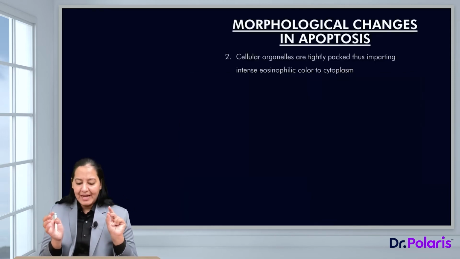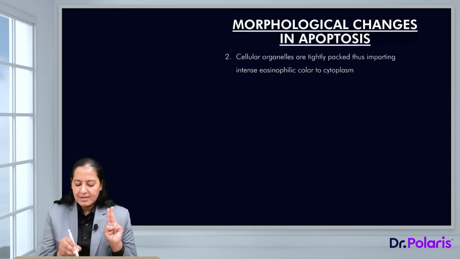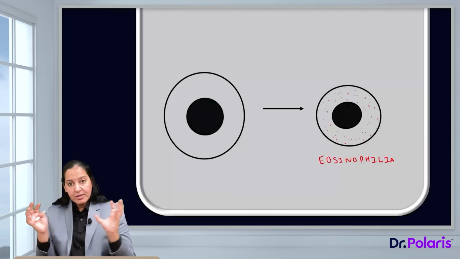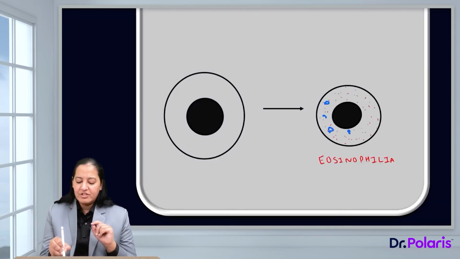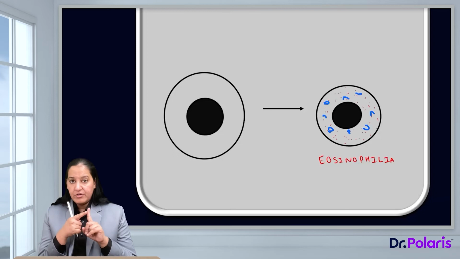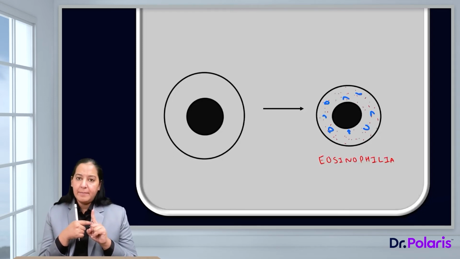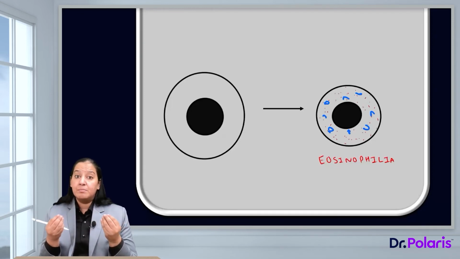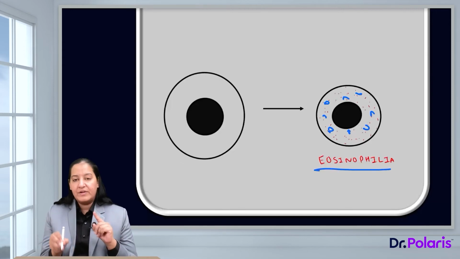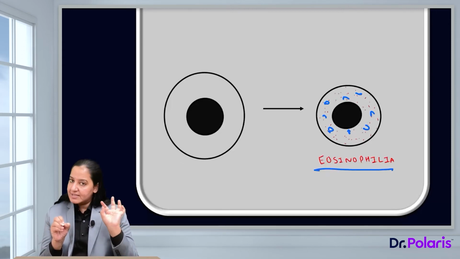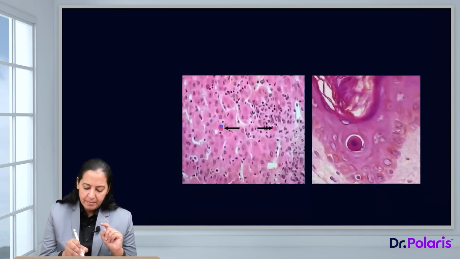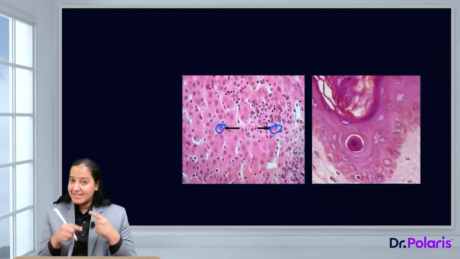Come to the next point. The next point is intense eosinophilia. As I have told you, the cell is shrinking in size. Because of the cell shrinkage, the cell organelles present in the cytoplasm, it can be mitochondria, endoplasmic reticulum, ribosomes, they are coming closer. They are becoming compact. Because of this closeness and compactness, the pink color of the cytoplasm is more intense. That is known as eosinophilia. So the second feature is eosinophilia. First is cell shrinkage, second is eosinophilia. You can appreciate the same diagram here. These two cells are more pink as compared to others.